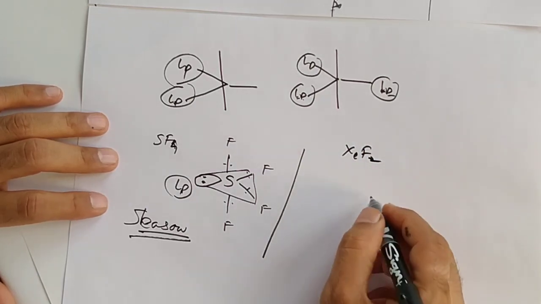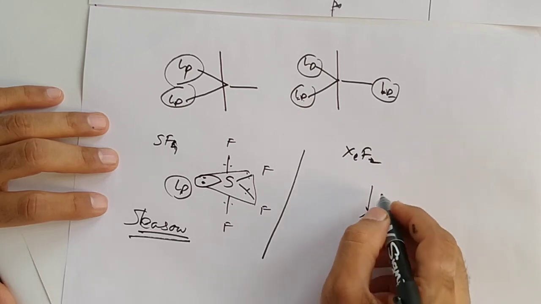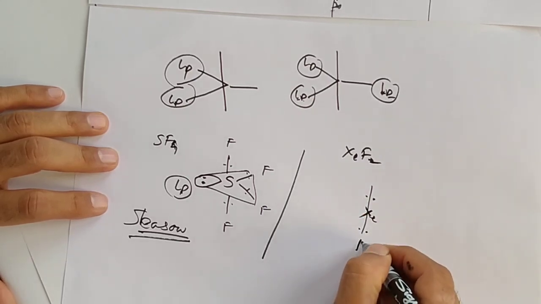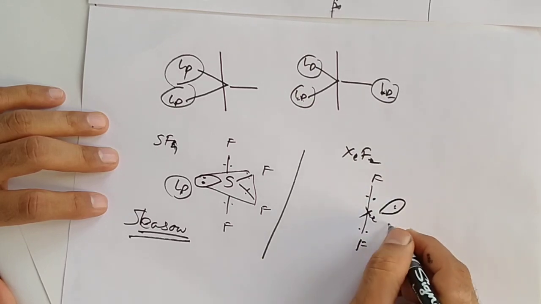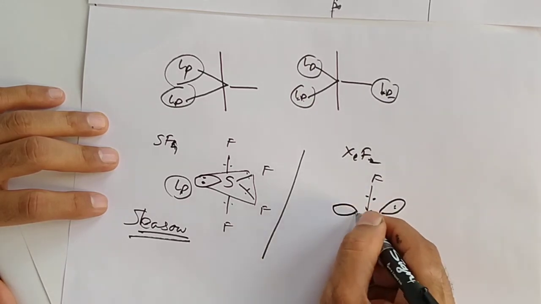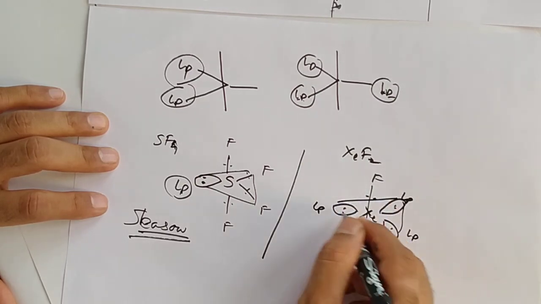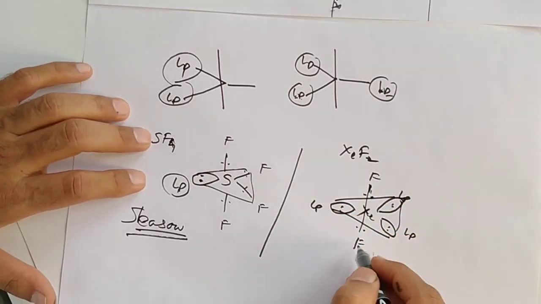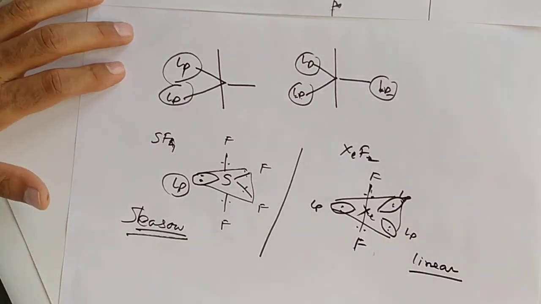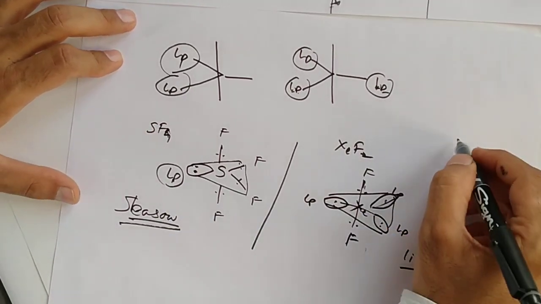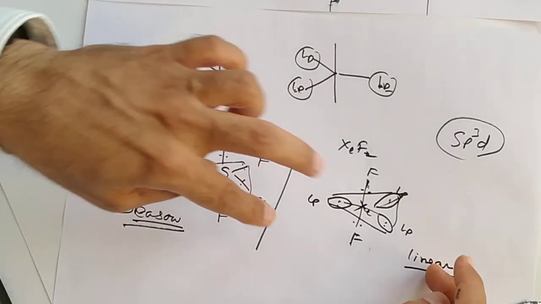Take XeF2. Xenon having 8 electrons. So 2 are combining with fluorine. Bonding. So remaining 6, 3 lone pairs. So all the 3 lone pairs remain on the plane. So XeF2 becomes linear. Here sp3d, I am talking about sp3d. So lone pair can be 1 or 3.